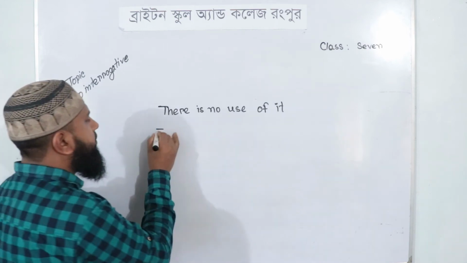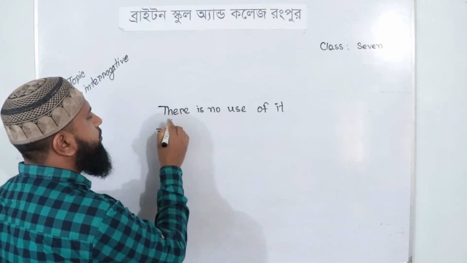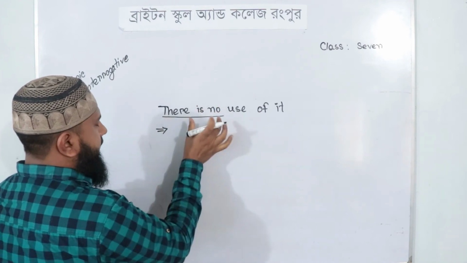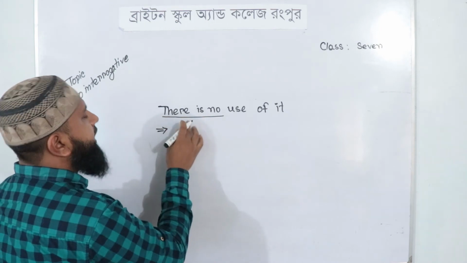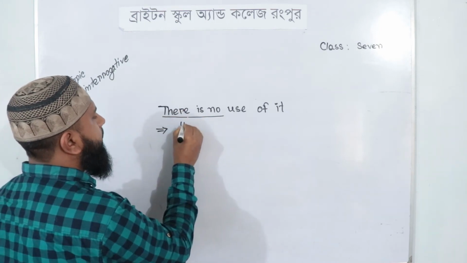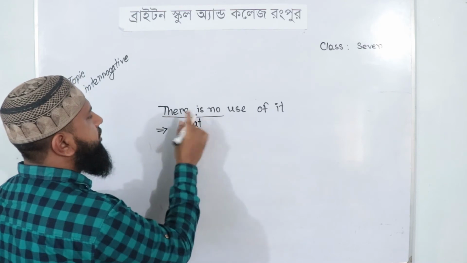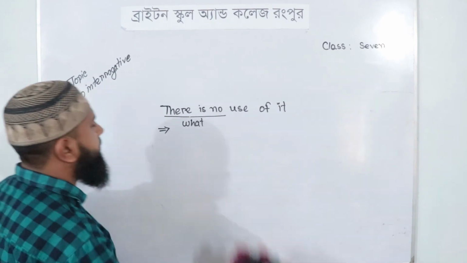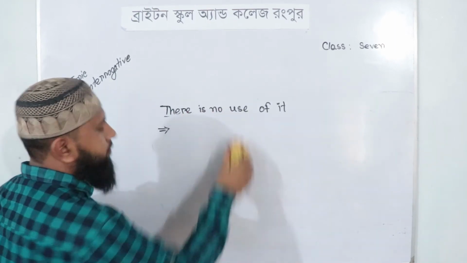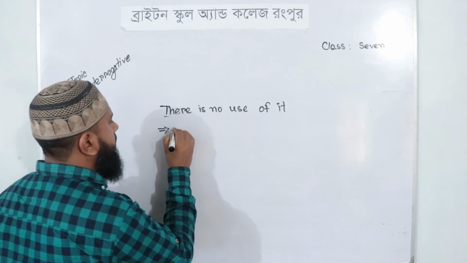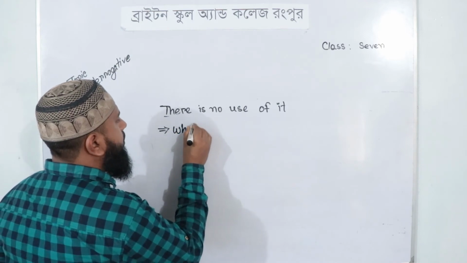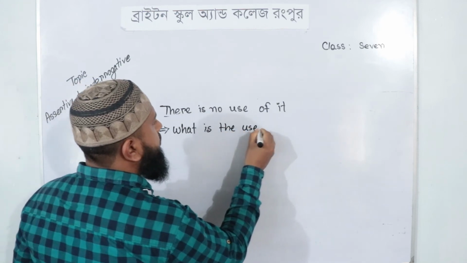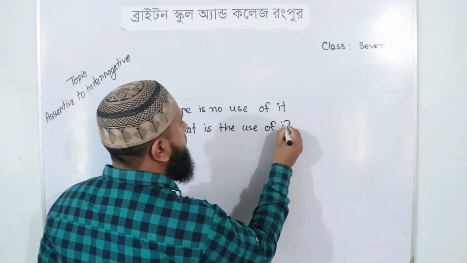We have to take there is no as the clue, and we have to take what instead of there is no. So we have to use what.